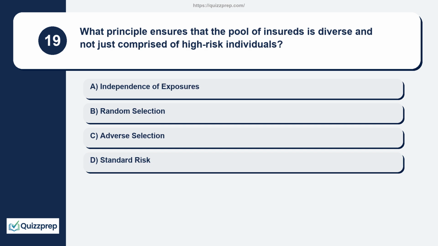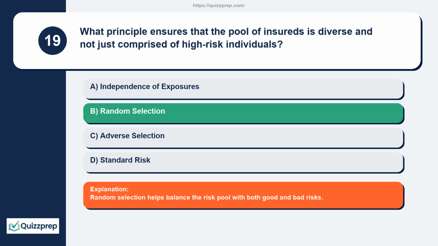Question 19. What principle ensures that the pool of insureds is diverse and not just comprised of high-risk individuals? Independence of exposures, random selection, adverse selection, standard risk. Random selection helps balance the risk pool with both good and bad risks.